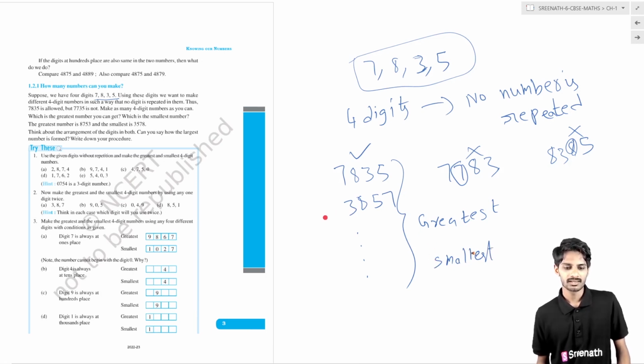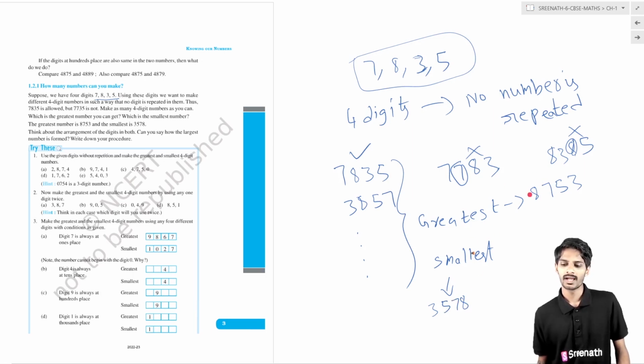If you think of any 4-digit number you can make, which is the greatest number you can get, and which is the smallest number? The greatest number is 8753. I am revealing the answer. The greatest number we can form using these numbers is 8753, and the smallest number we can form using these numbers is 3578.